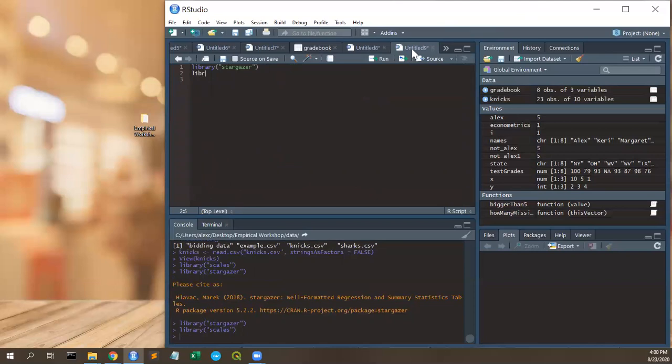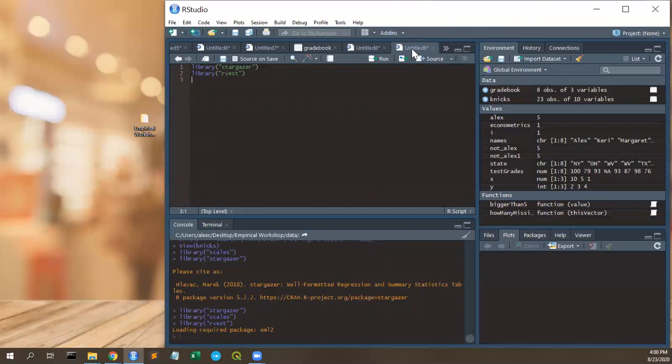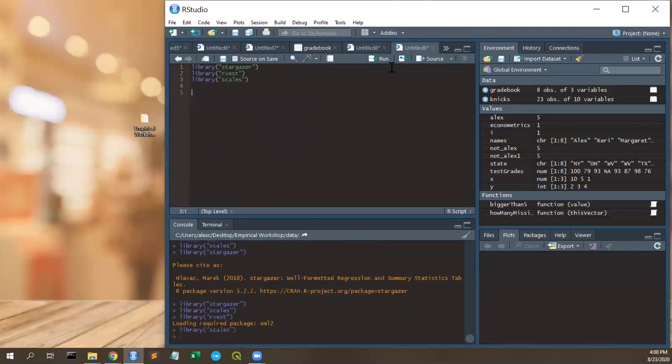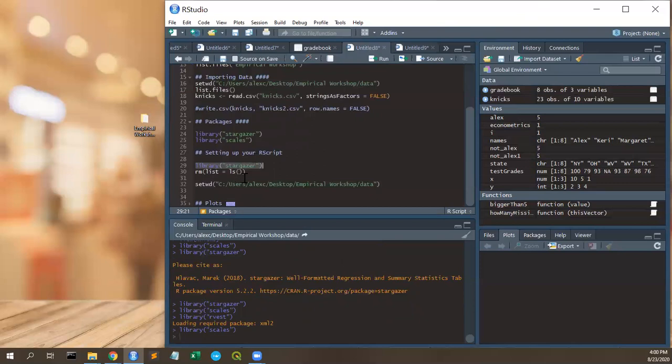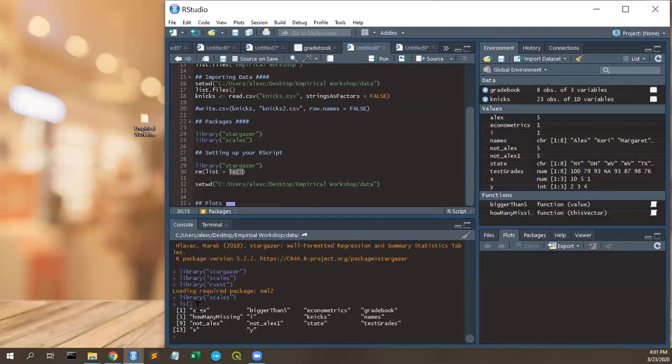So maybe we want something called rvest. That's a web scraping package. Maybe we want to do something like Scales, right? We want to use all these packages, suppose. The next thing we want to do is this thing called rm(list = ls()). This ls will list all of the things in your environment. And what this rm does is it removes it.